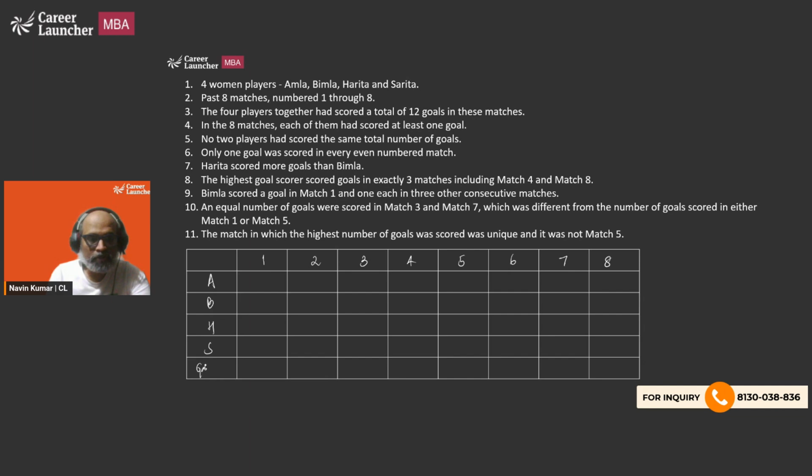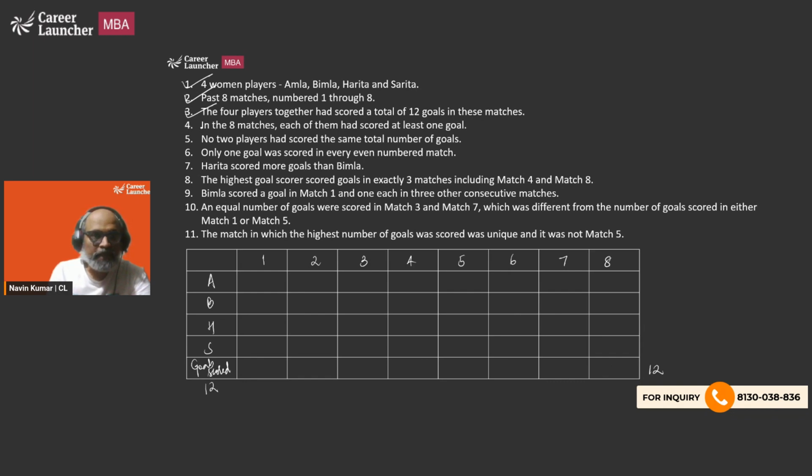So we write the goals scored in every match, and the total for every player, in that particular sequence. So 4 women players, 8 matches total, we are supposed to get 12, so we will remember that, and 12 for these people as well.